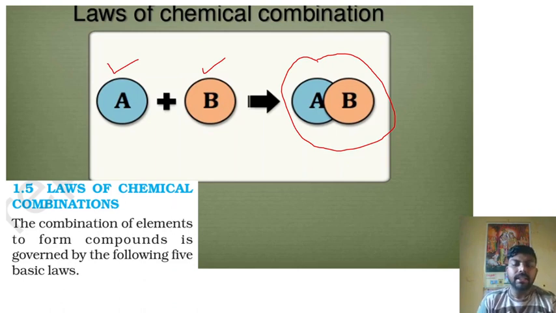In the previous classes, you have read about two laws of chemical combination. Number one was the law of conservation of mass, and the second was the law of definite proportion. Today we will discuss the five basic laws which govern chemical combination reactions or chemical reactions. Today we will discuss them one by one with examples so we can easily understand. So let's start with the first one,